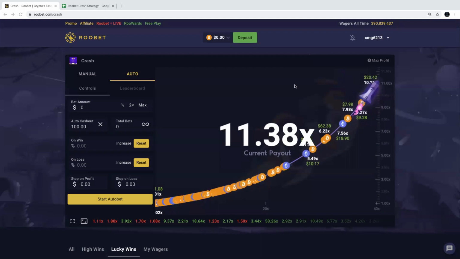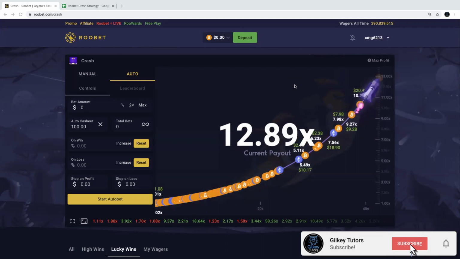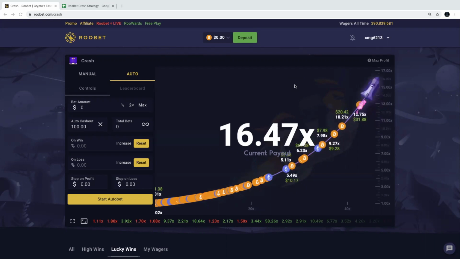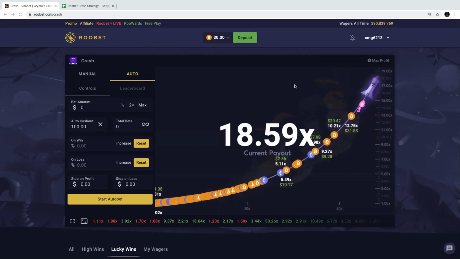What's up guys, my name is Cooper with GilkyTutors.com, and in today's video I'm going to be showing you this awesome new crash strategy that you can run in your sleep and literally make dollar after dollar after dollar.